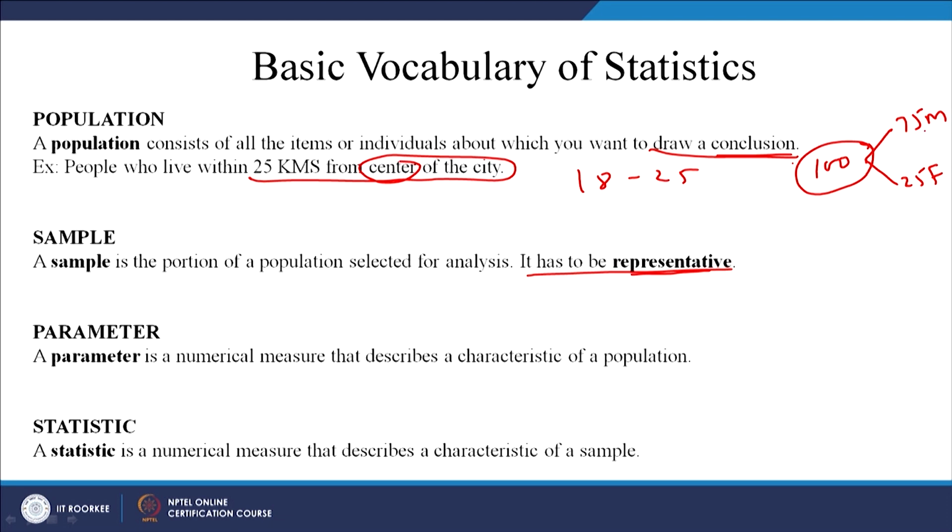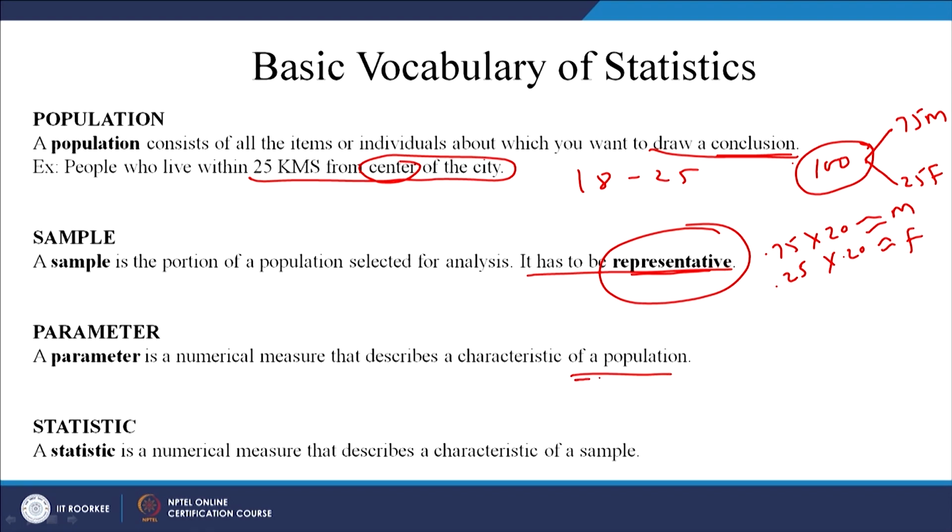Because 75% are male, so 75% is 0.75 into 20, right. So, whatever number you get, similarly 0.25 into 20. So, these many females you should select and these many males you should select. That is why you will have a representative sample. Representative sample means the sample should have the same characteristics which the population has got, right.